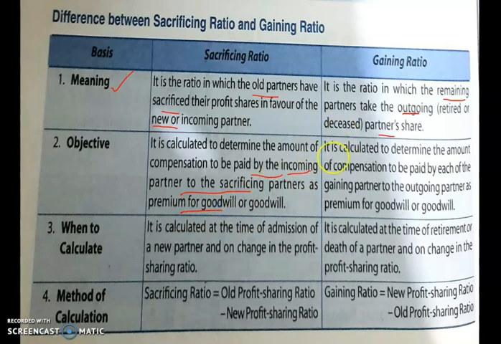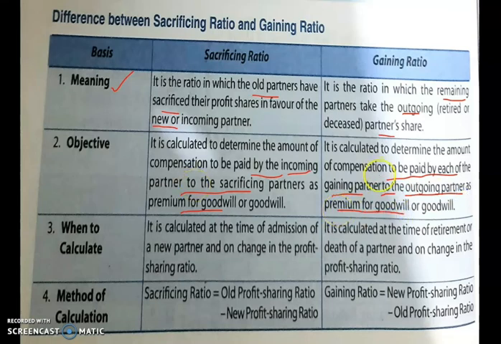And why is the gaining ratio calculated? It is calculated to determine the amount of compensation to be paid by each of the gaining partners to the outgoing partner as the premium for goodwill.